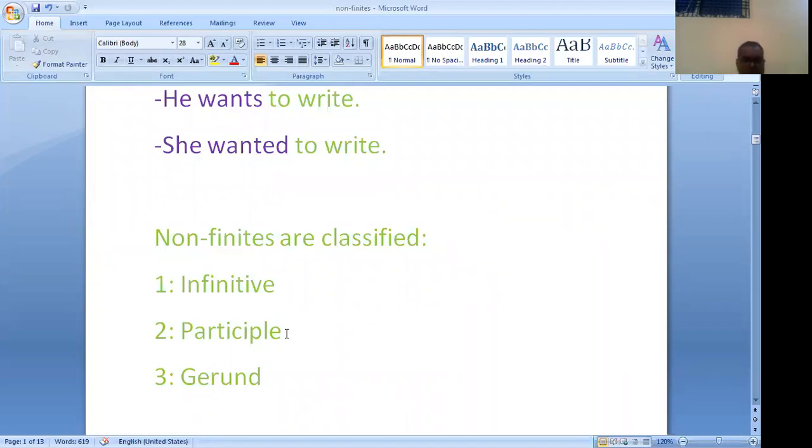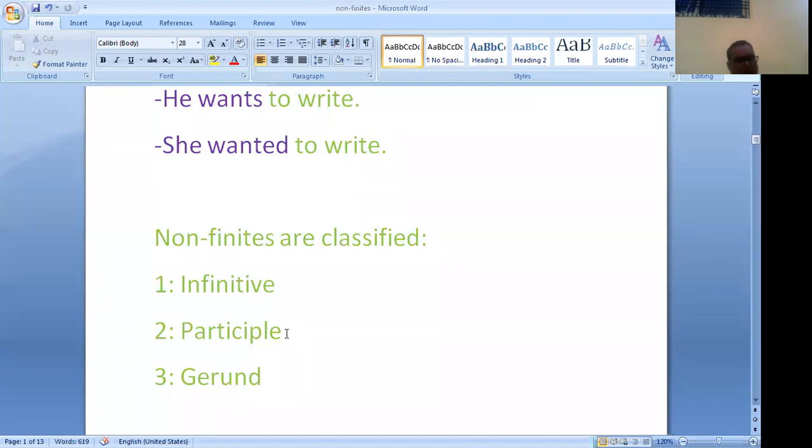Past participle may be used to express an earlier action. Present participle was also used to express an earlier action. Deceived by his friends, he killed himself. Beaten by the enemy, the soldiers fled. Terrified, they stood crowded together. So deceived by the friends and beaten by the enemy are earlier actions expressed by the past participle.